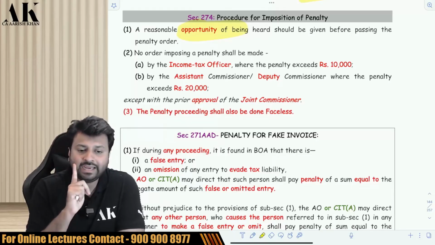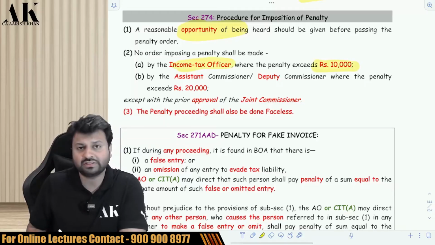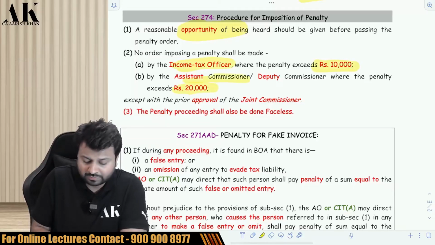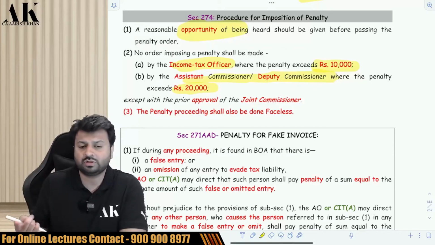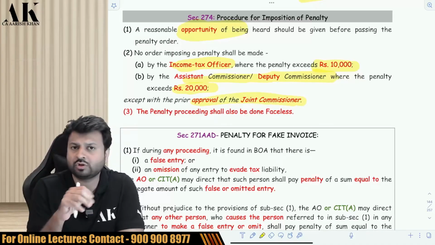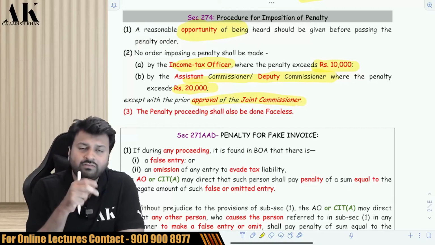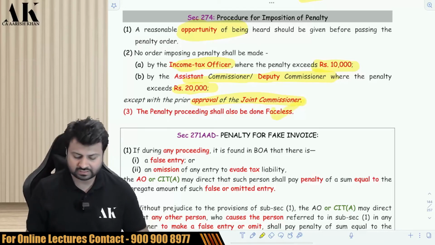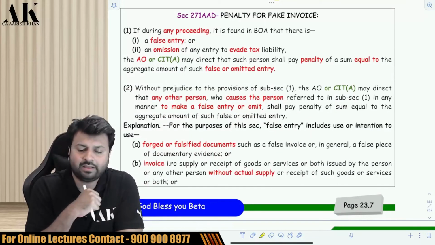And secondly, if the penalty is more than 10,000 imposed by the income tax officer, and more than 20,000 imposed by an assistant commissioner or deputy commissioner, then both of them have to take an approval from the joint commissioner. Without taking an approval from the joint commissioner, they cannot impose the penalty under any provisions of the income tax law. Further, the penalty proceedings are also going to be faceless now, as it has already been notified by the government of India, but it is not there in your syllabus, in your study material.